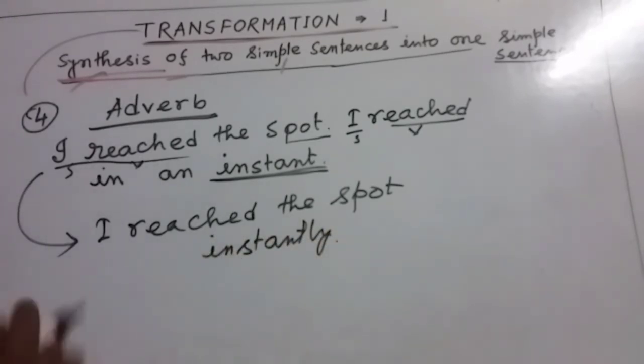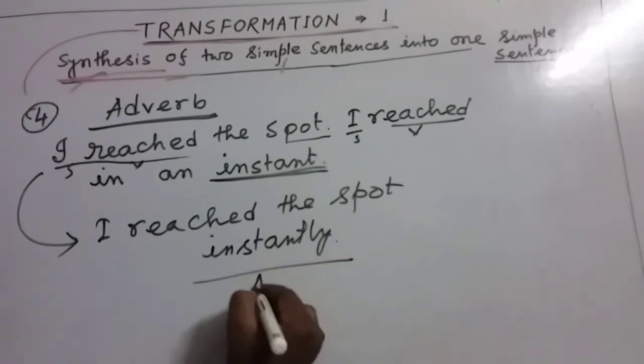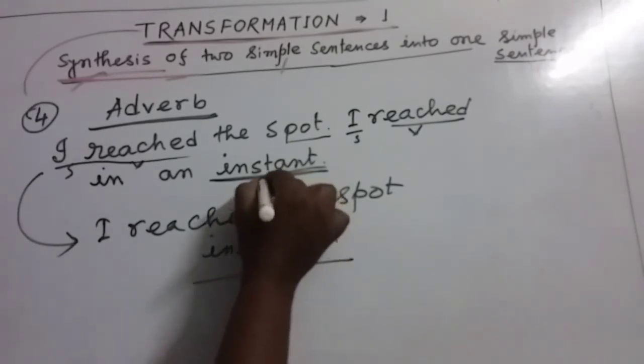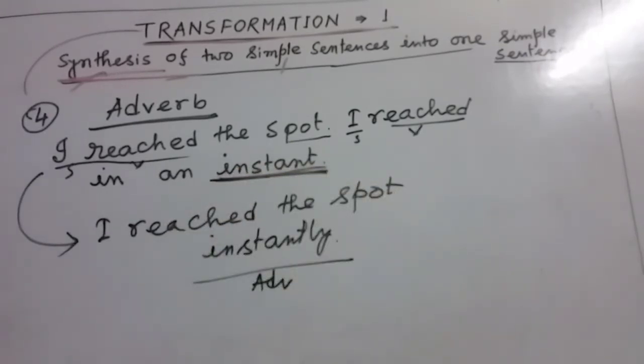So the sentence is: I reached the spot instantly. This is the adverb form of this one, instant. By using the adverb, we can write down a simple sentence. My dear friends, this is the fourth way.